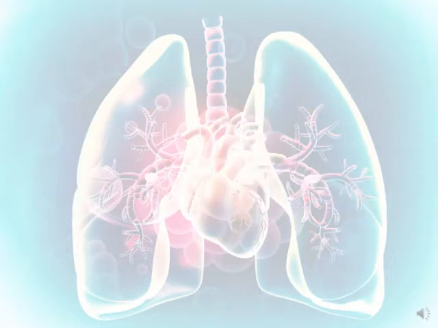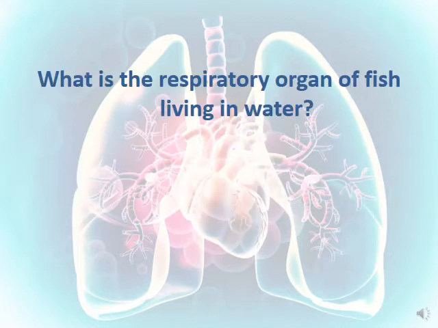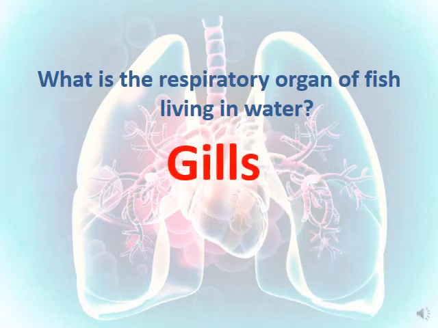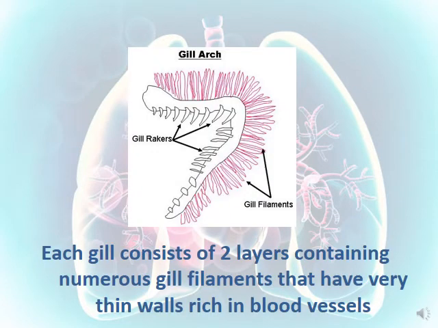Now, let's move to talk about the fish. What is the respiratory organ of fish living in water? Sure, the gills. The gills are the respiratory organ. Each gill consists of two layers containing numerous gill filaments. These are the gill filaments that have very thin walls and they are rich in blood vessels. Why? To carry the respiratory gases.